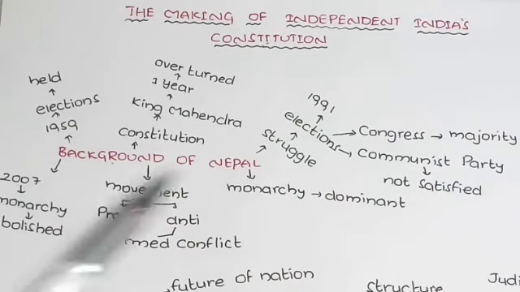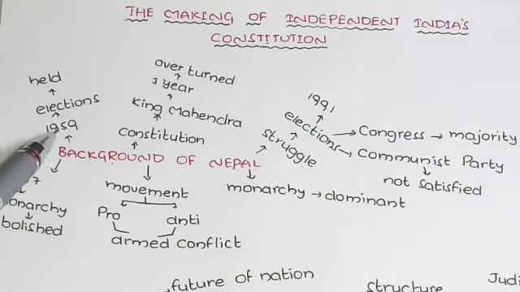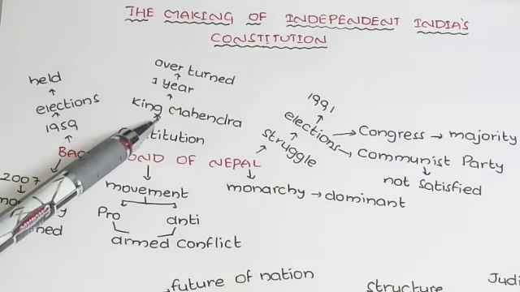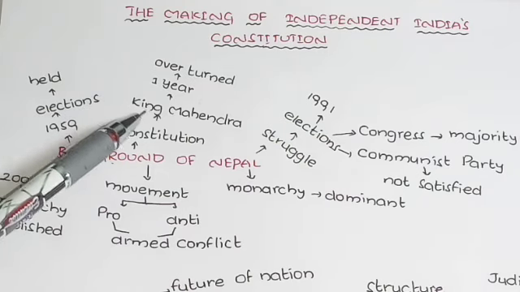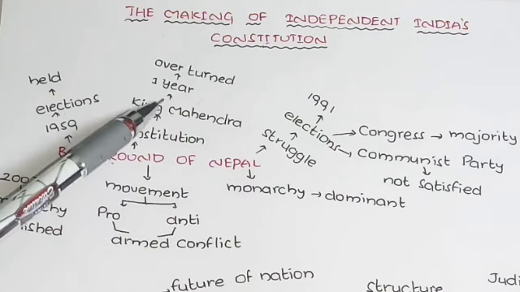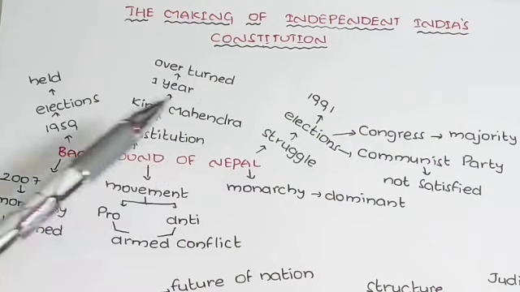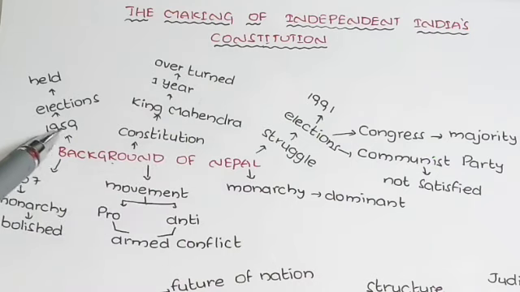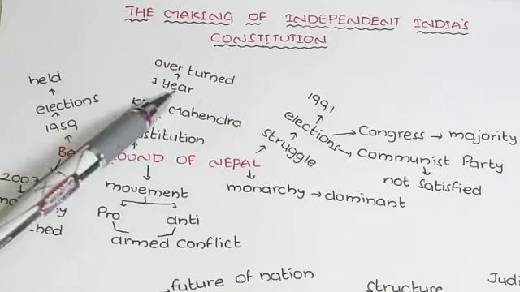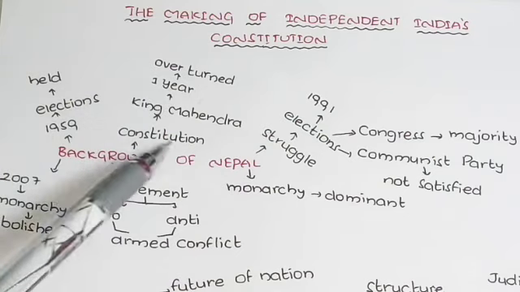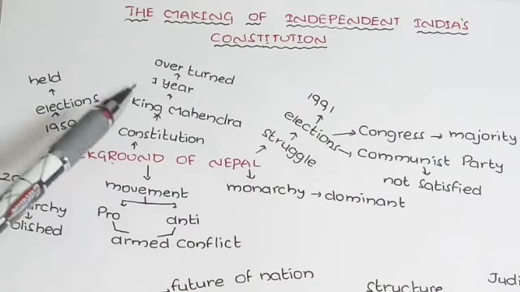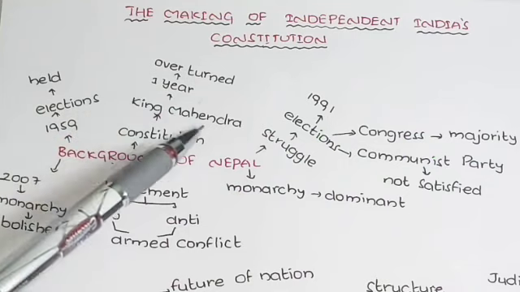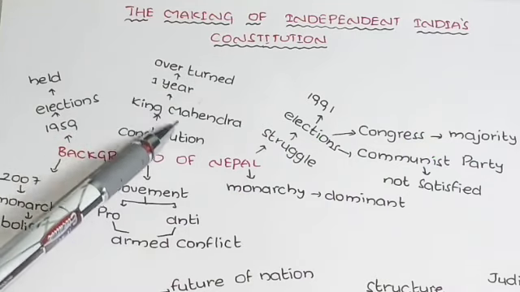In 1959, if you observe in Nepal, the first elections were held under King Mahendra's constitution. Up to that time King Mahendra was ruling here and he prepared one constitution. Under the guidance of King Mahendra, one constitution was prepared, and based on that, the first elections were held in Nepal. But what happened here? A democratic government was formed, but that government did not exist for long. It was overturned within 1 year and the whole country again came under the control of King Mahendra.